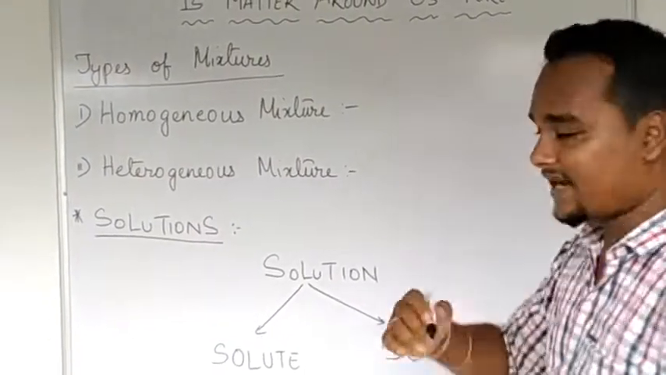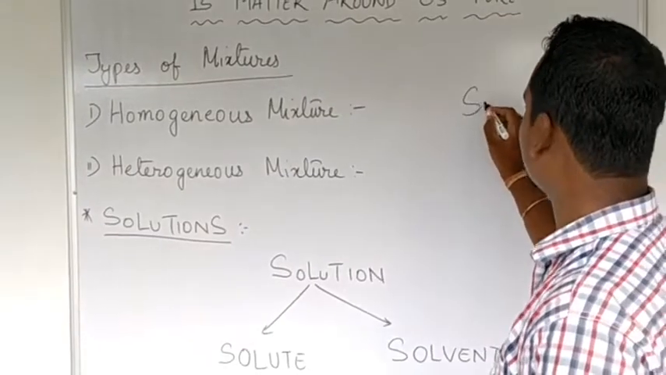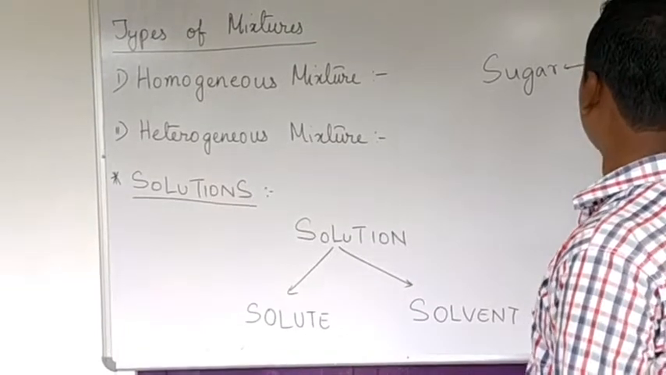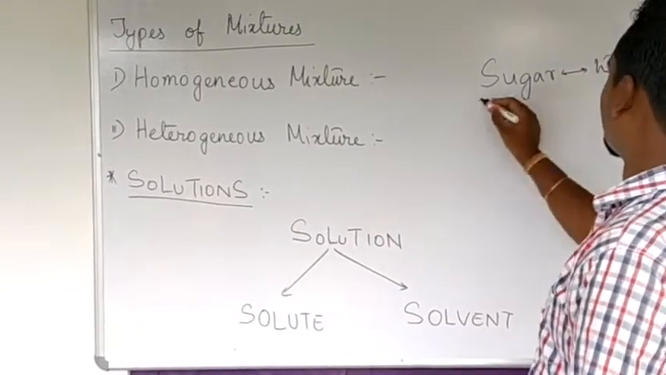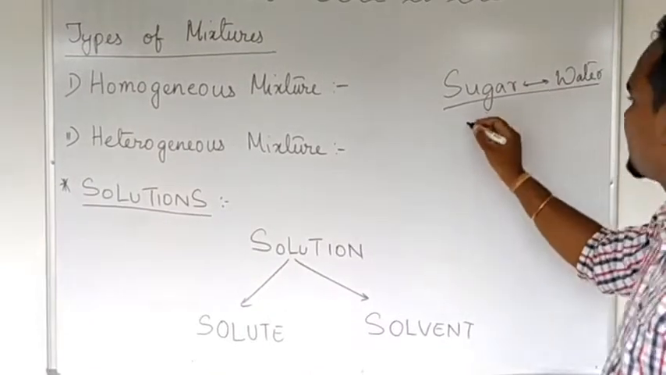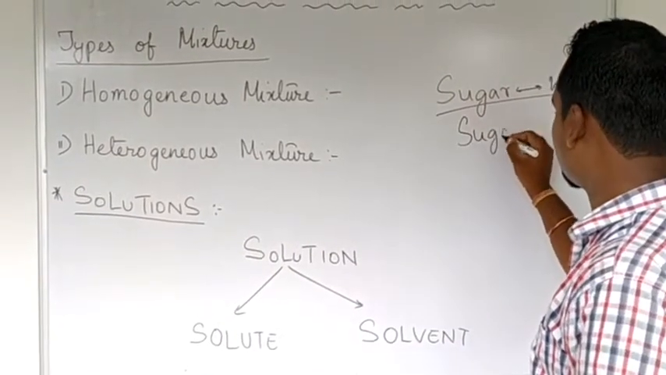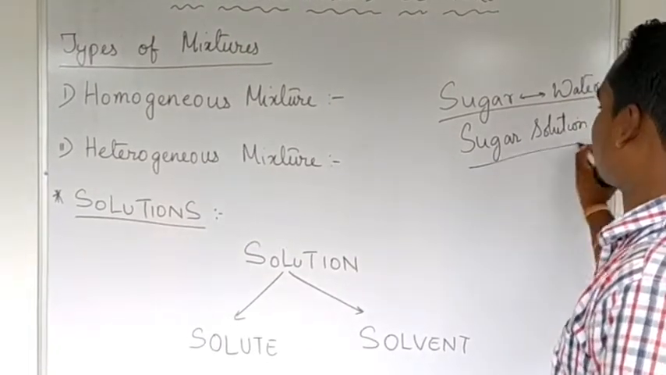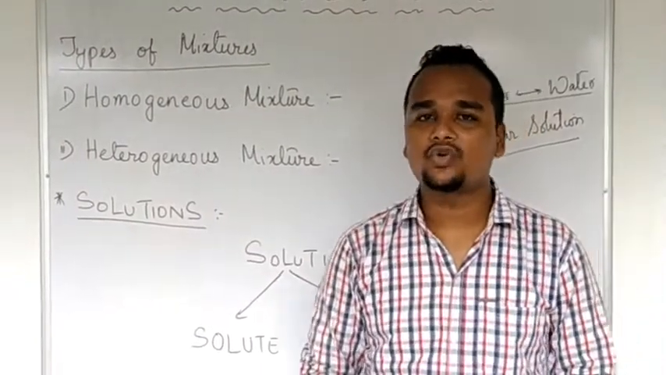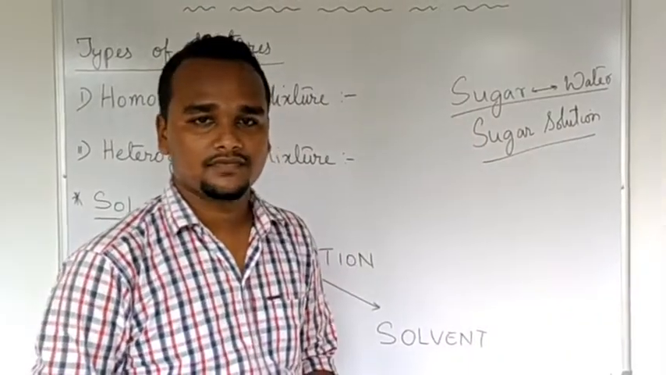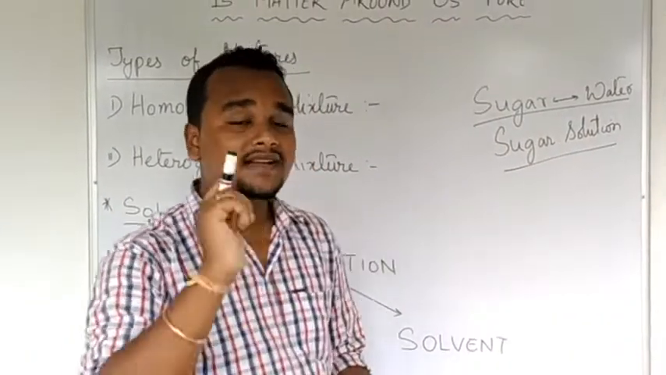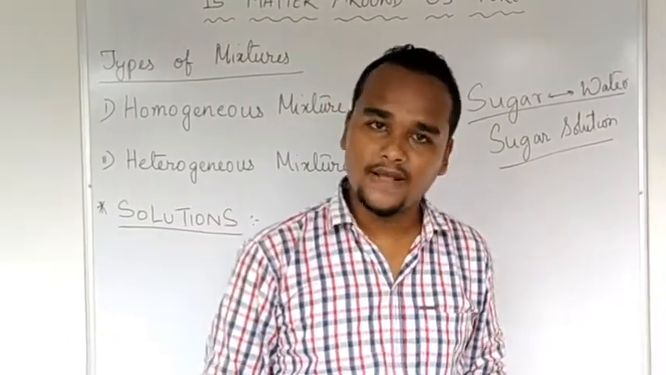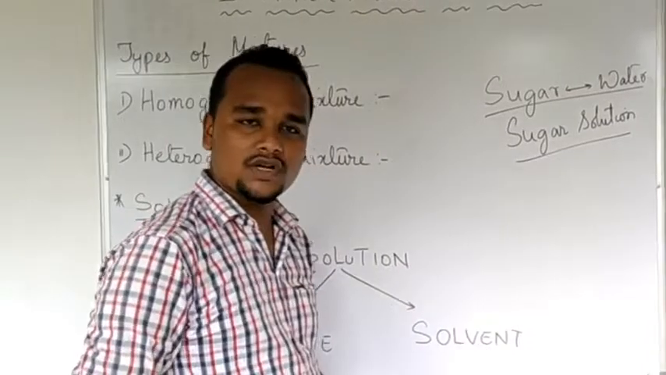Now, as I have said, an example of a solution is sugar dissolved in water. What will you call this one? You will call this a sugar solution. To call any mixture a solution, what is the required criterion? One should dissolve with the other completely. Now in this case, this is a sugar solution.